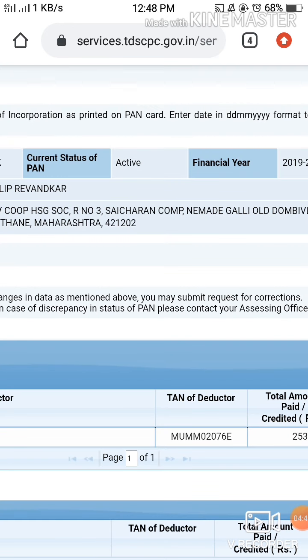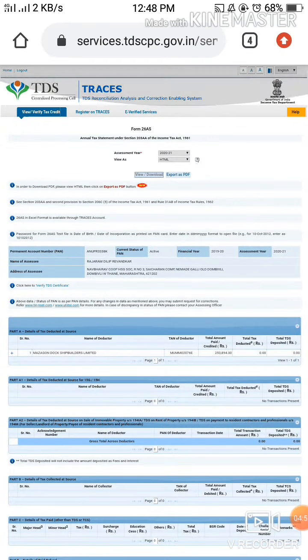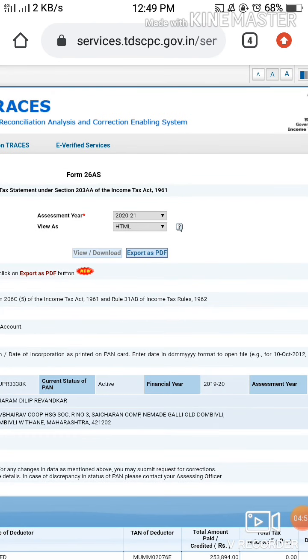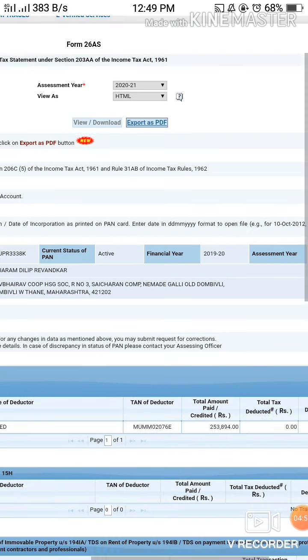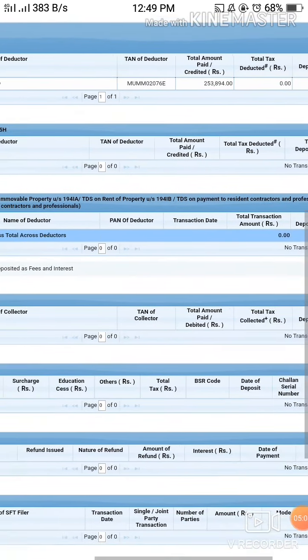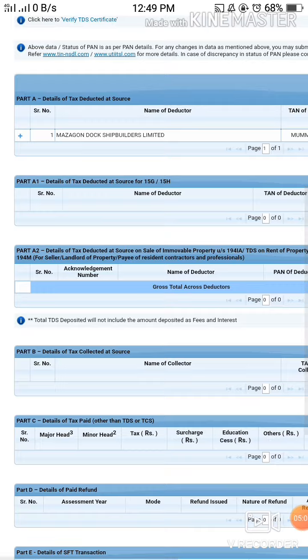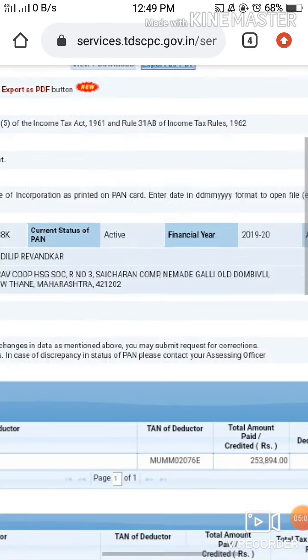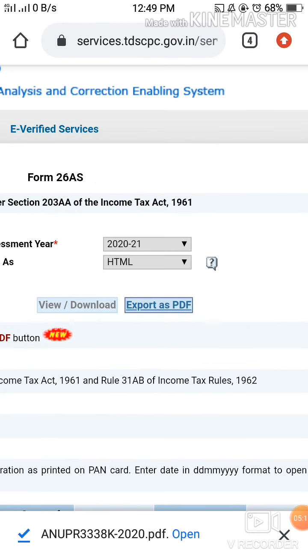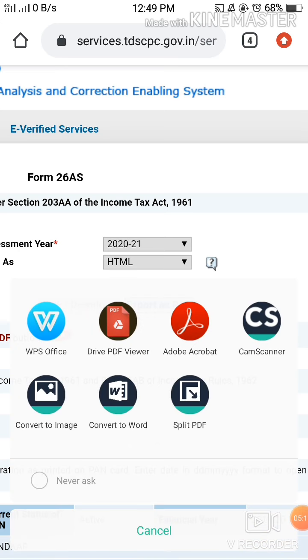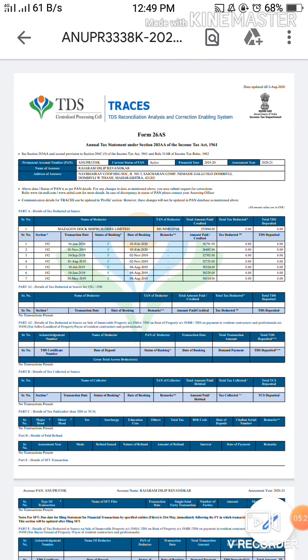This gets processed, and then you have to click on Export as PDF, because it is always better to export it. Even if you are not exporting it, you can find the details here. See, below also the details come, but it is better if you click on export and download. Here the file has got downloaded. I'll just click on open and open it. So this is the way your 26AS looks.